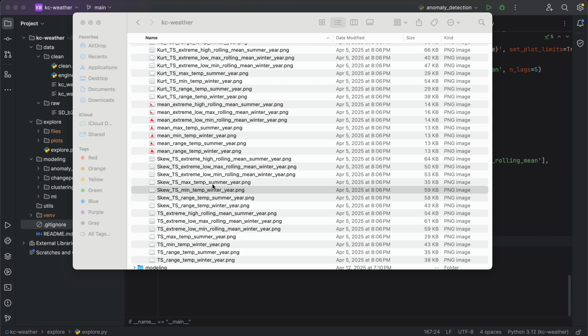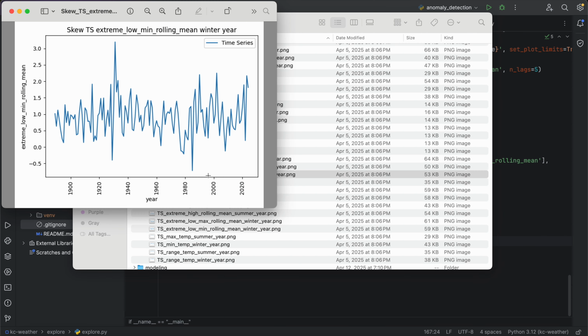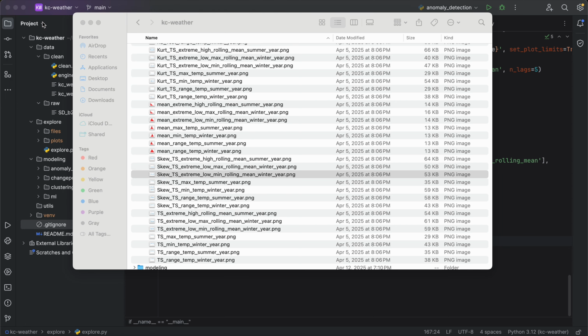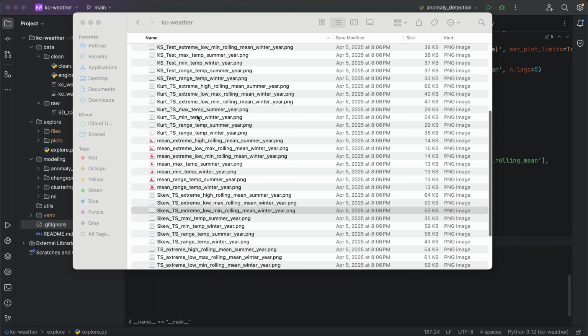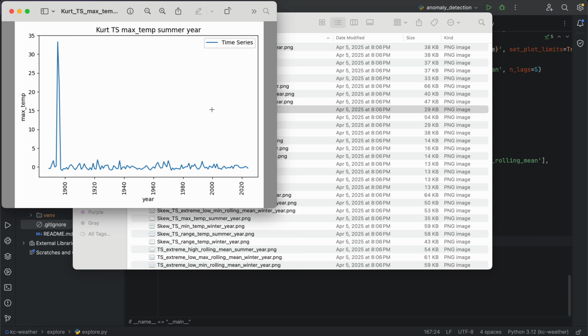If we were to look at all of these charts, again, we might see some local trends, but it's hard to surmise with this particular statistical test that there's much more than just white noise. But again, we're just looking at specific facets of the distribution. So let's take a look at one of the kurtosis ones.